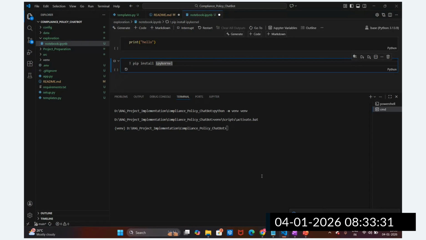If the issue persists, we'll explore in a Colab notebook, not an issue. Whatever we are doing in VS Code now, we can do the same in Colab also. Let's check whether it is connecting or not. It's actually taking a lot of time.